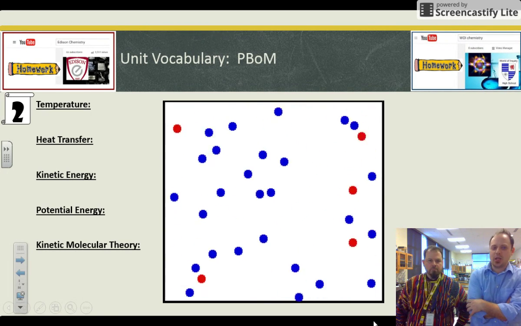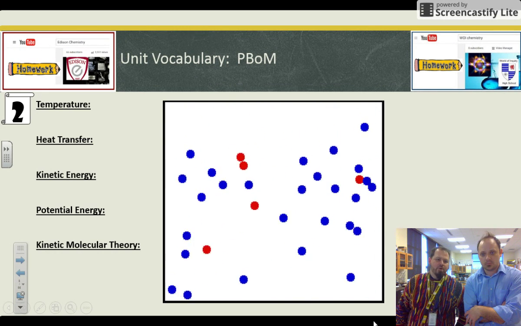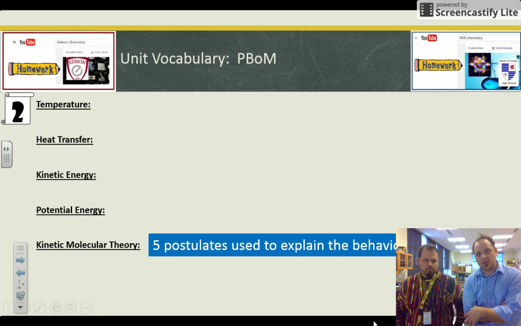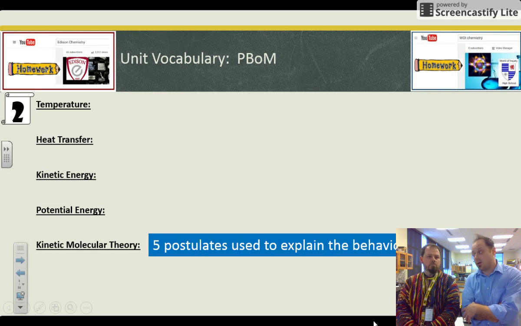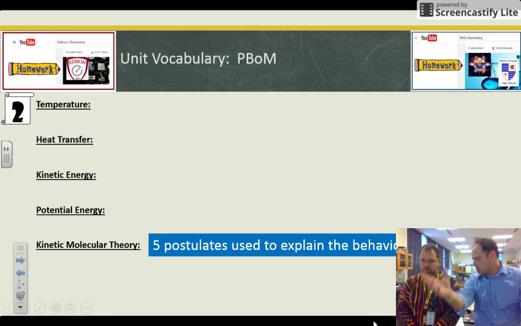Kinetic molecular theory. There they go. These guys are doing what we would call kinetic molecular theory. They're obeying the rules. The particles move around. They don't stick to each other. They hit the walls of the container. They transfer energy when they move. And there's a couple other postulates I'm forgetting, but mostly empty space between the atoms. So they don't feel their neighbors.